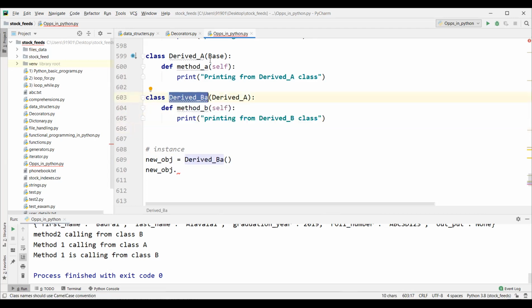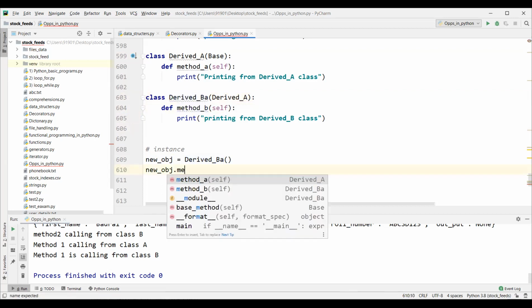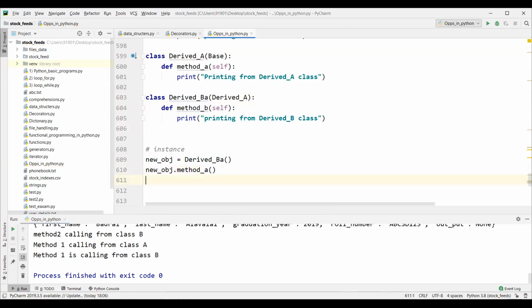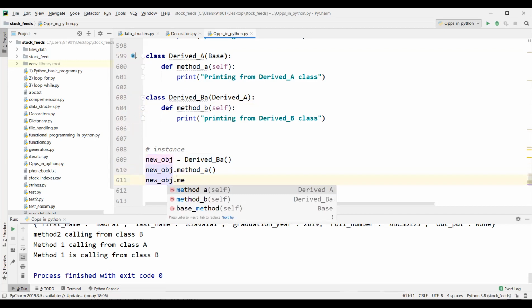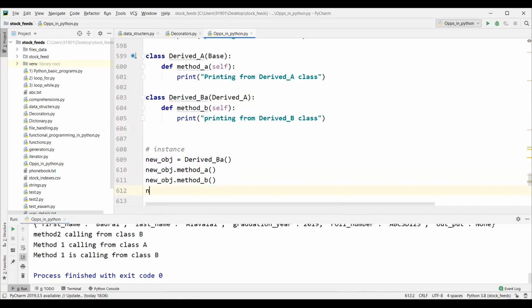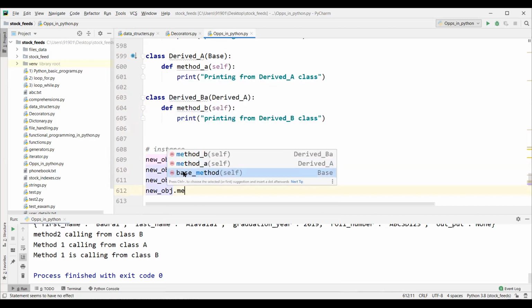We need not worry about all the base classes. So here obj dot method A, obj dot method B, obj dot base method.